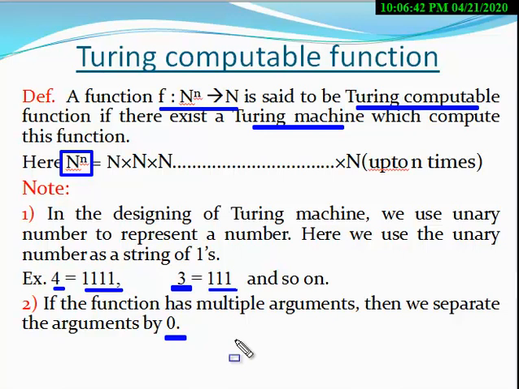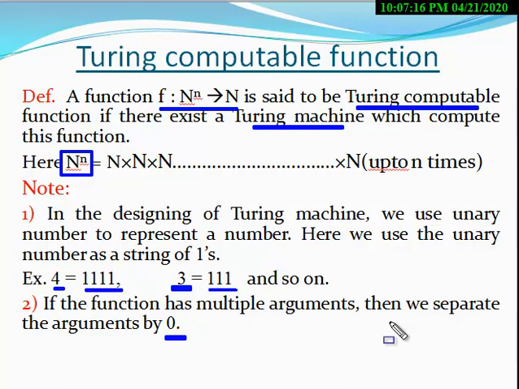So when you have to pass two arguments, you write four 1s, 0, triple 1. If you are passing three arguments, it will be like that, with 0 between each. So if there are n arguments in a function, you have to separate all the n arguments by a 0 symbol. The 0 symbol acts as a separator between the arguments.